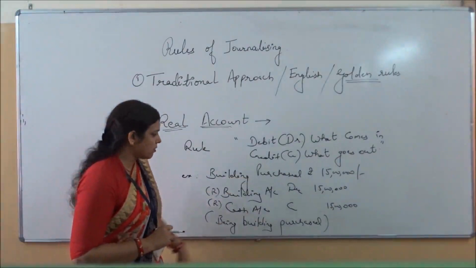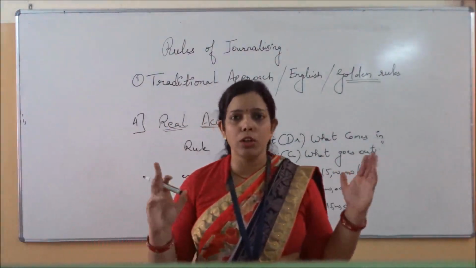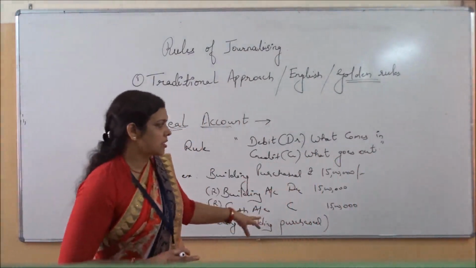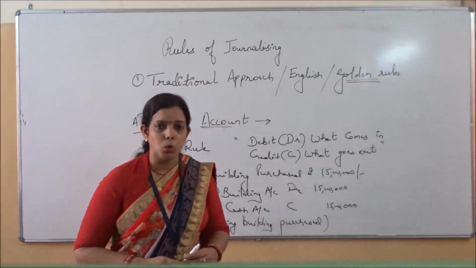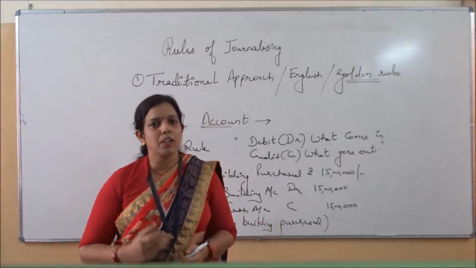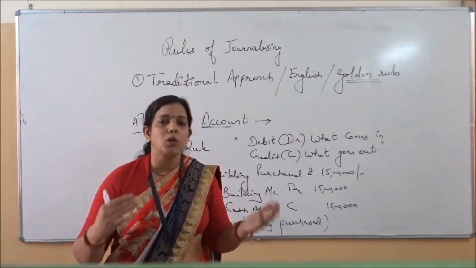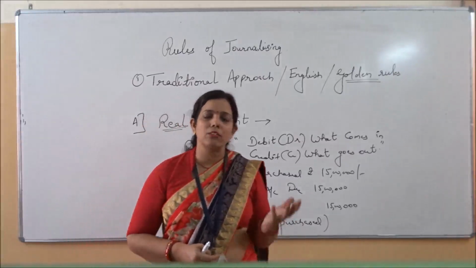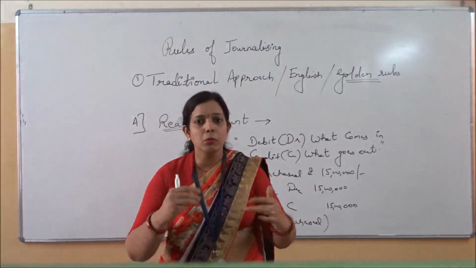So one example we have seen, building purchased. It can be any. Suppose building sold. I am taking the reverse of this. If I ask you, suppose the transaction is building sold, what will be the impact? If any building is sold in the business, what will come in and what will move out? When the building is sold, obviously what will come in? The cash. Cash will come in and building will move out.